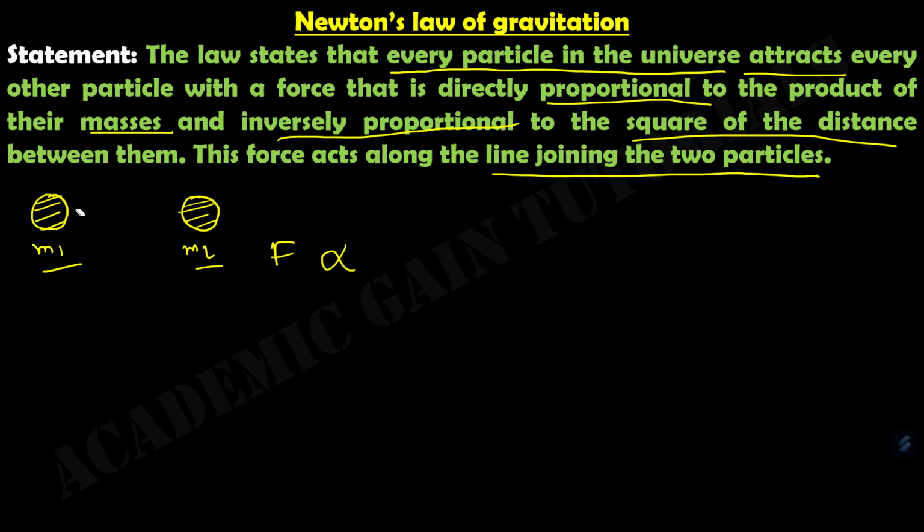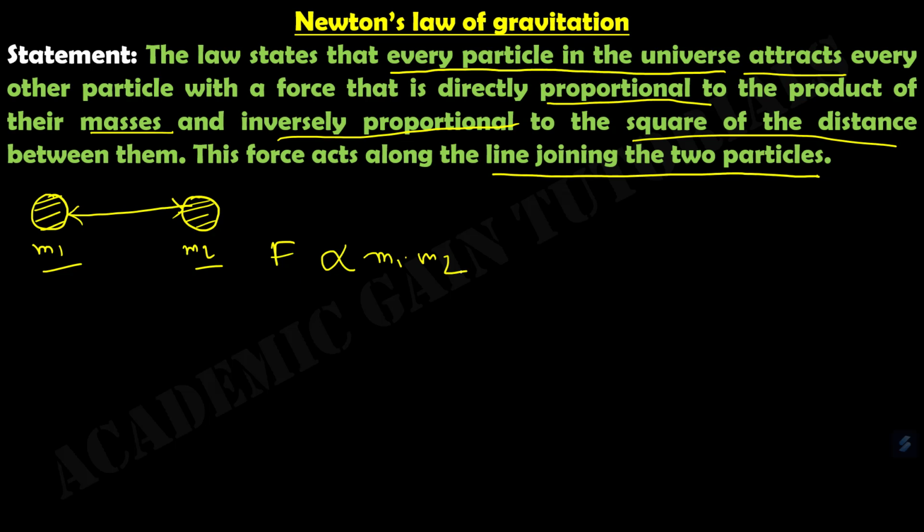So the product of their masses means M1 into M2.